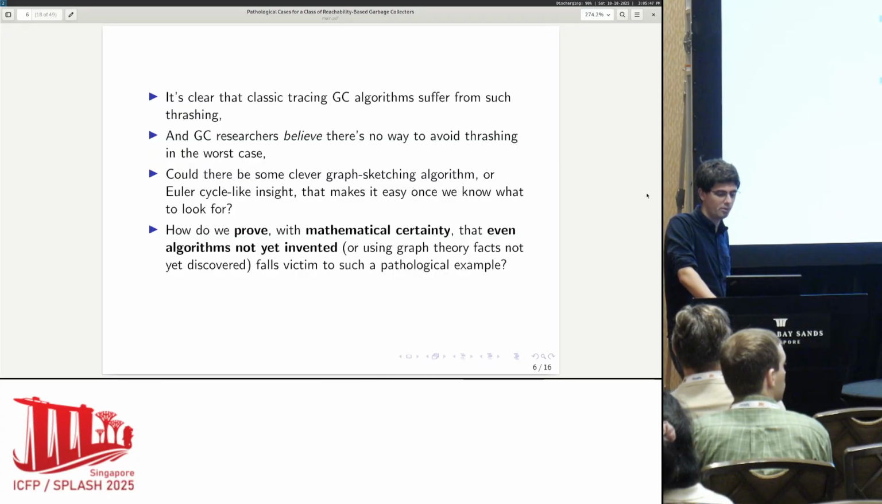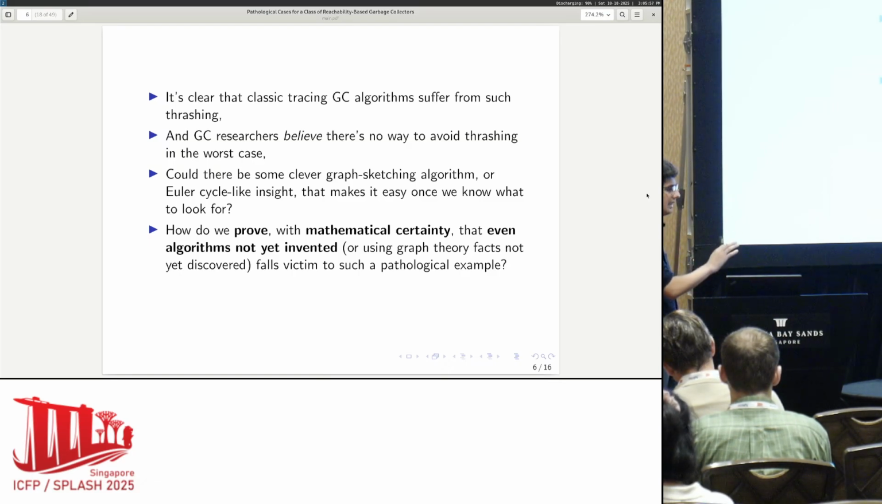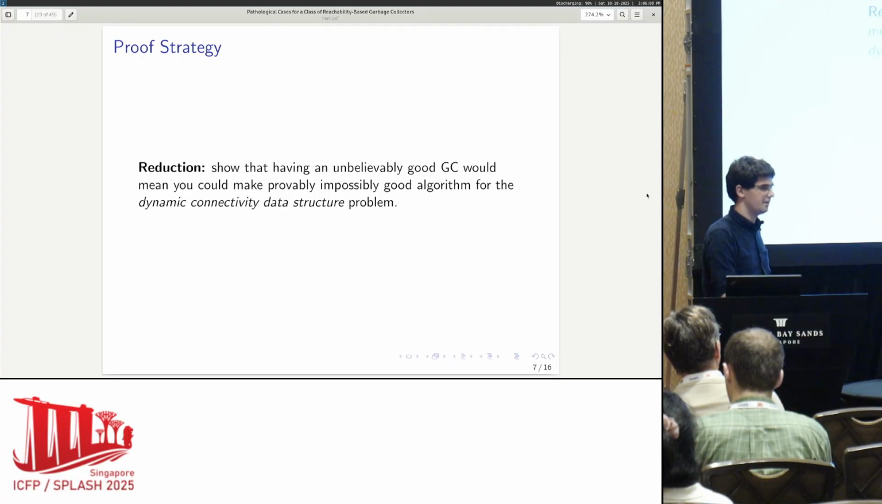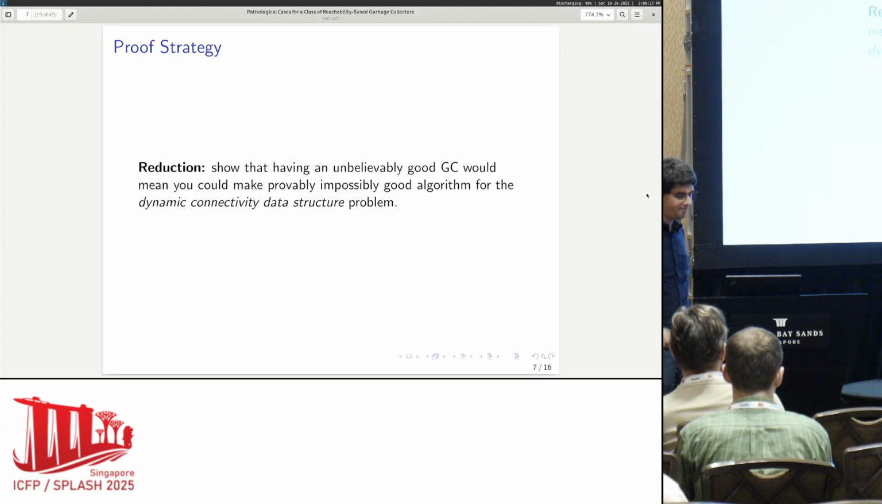So how do we rule that out with mathematical certainty, even for algorithms not yet invented, even for graph theory facts not yet discovered, that all of those algorithms will fall victim to some pathological example like this? That's really the motivation for this talk. And if you're like me and you've taken some intro undergrad required computability or complexity theory course, you know the easiest way to do this is just to reduce to somebody else's hard work. Okay, and that is basically exactly what I did here.